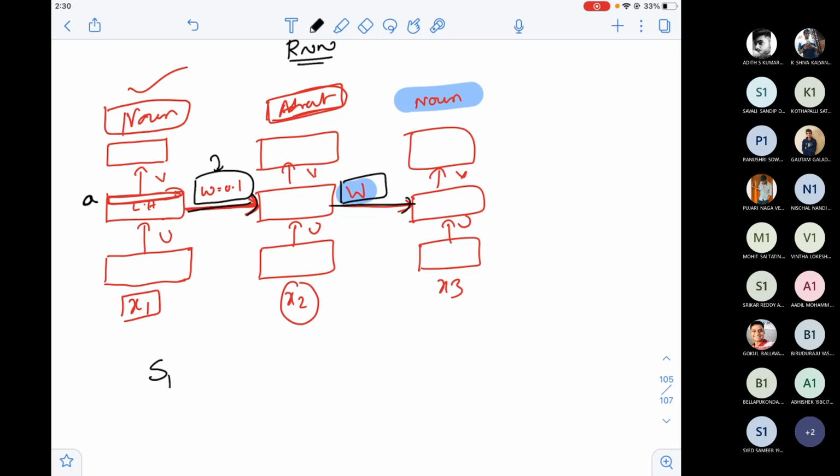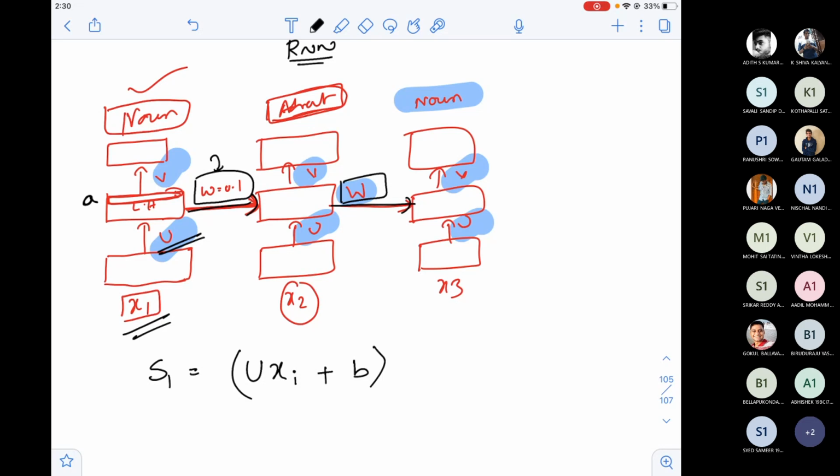I have to use the same equations, then I'll be able to reuse this U and V across different DNNs. So what are the equations? Sigma I'll write later. It is U into Xi, and it can be any Xi. It is U into Xi plus B.